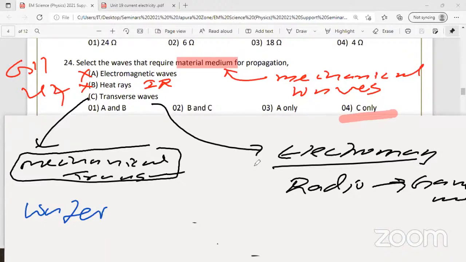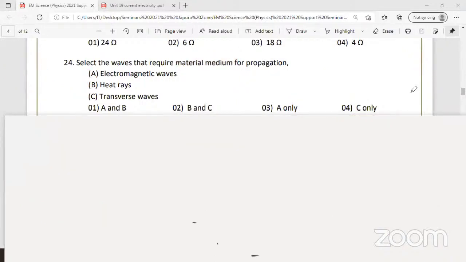Today is the 23rd, right? Today you have health and physical science at 11 o'clock, from 11 to 1:30, and science was from 8 to 10:30. You can go to the channel Japura Zone and watch the previous sessions too.